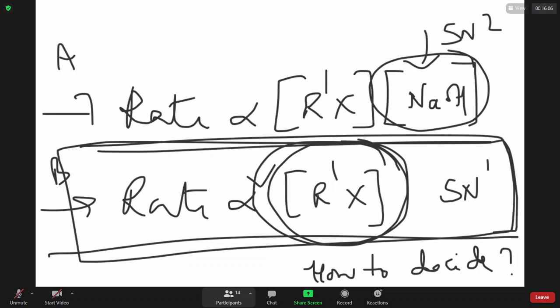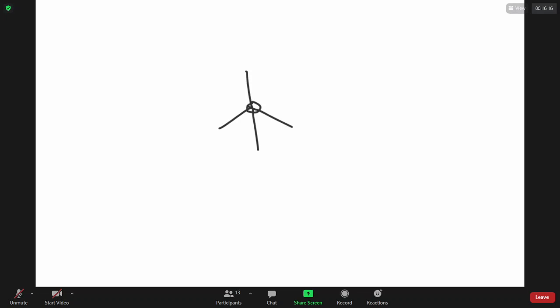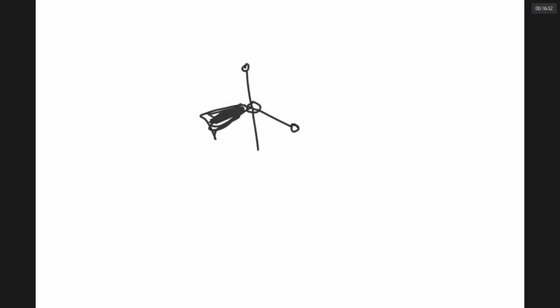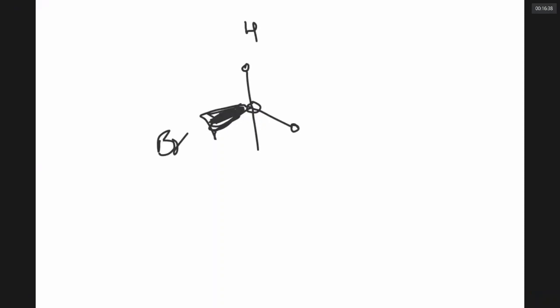Well, how to represent a molecule that is in 3 dimensions? It is a tetrahedron, right? How to represent a 3-dimensional molecule? They are not in one plane. This and this are on the plane of the paper. This fellow is coming towards you, which I represent by a solid wedge. This is hydrogen. Let us suppose this is Br. This is Cl. This is I. Now, this fellow is going away from you.